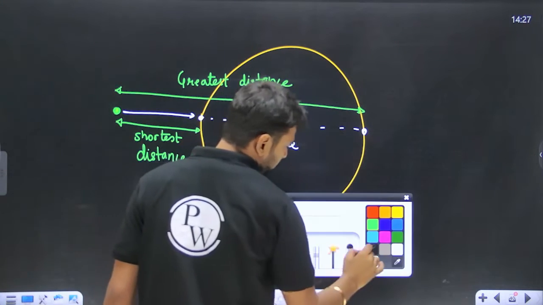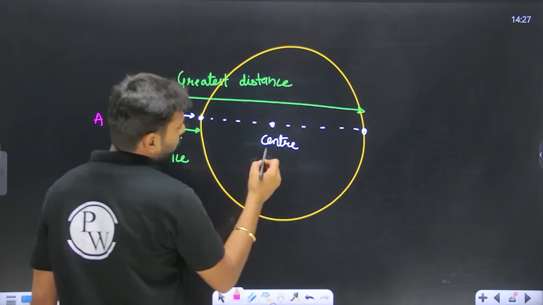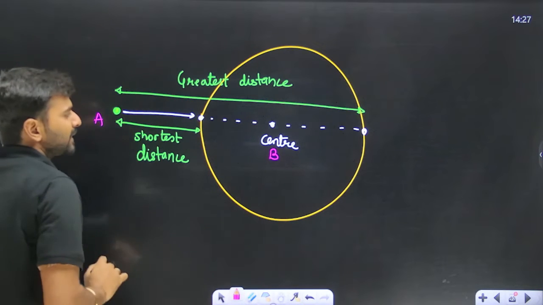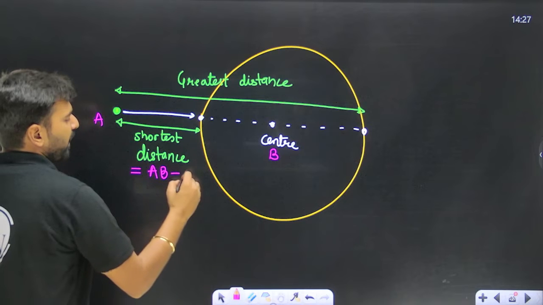Remember this. If the coordinates of this point are given to you as A, and the coordinates of the center are given to you as B, then the shortest distance is going to be what? You can do AB, the distance between A and B, minus the radius, yes or no?